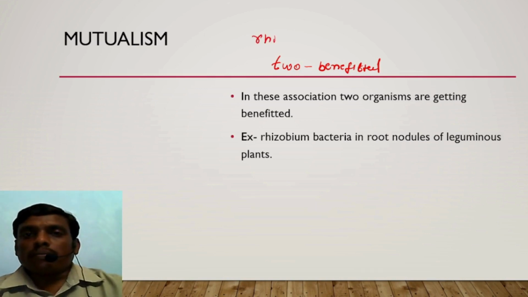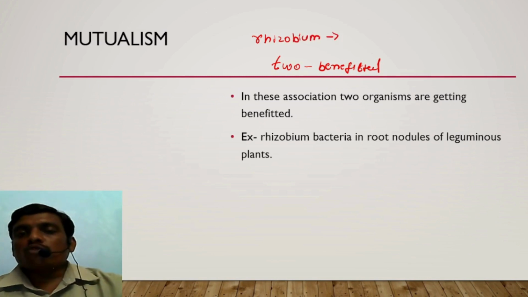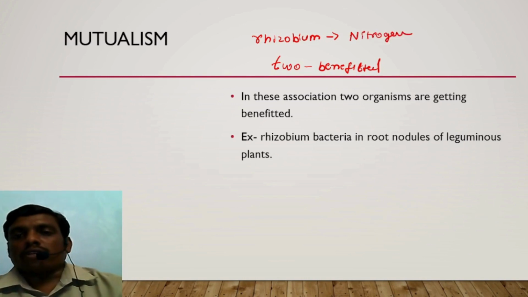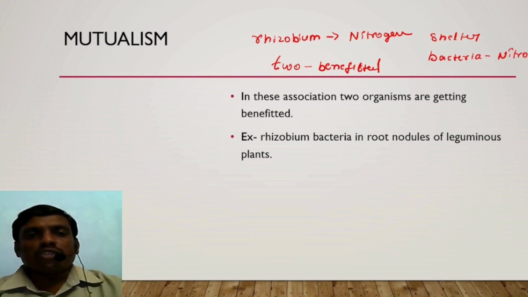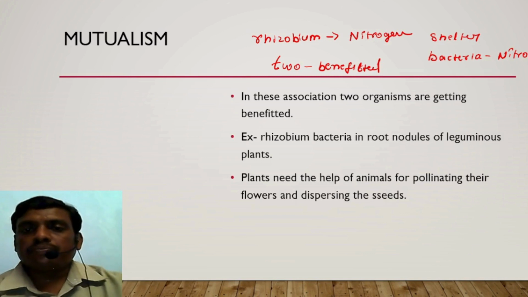This rhizobium bacteria helps to convert the gaseous form of nitrogen into a usable form of nitrogen. So here the plant provides shelter to the bacteria, whereas the bacteria provides nitrogen to the plant. Such an association is called mutualism.